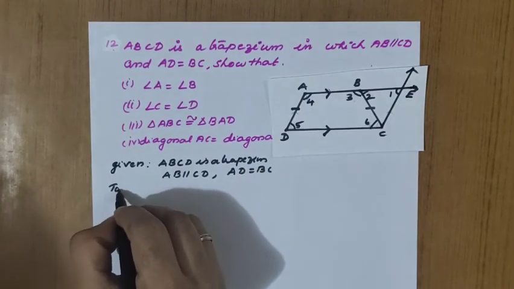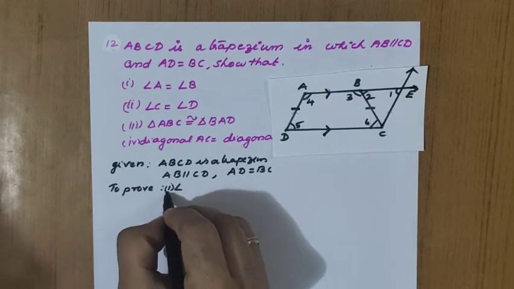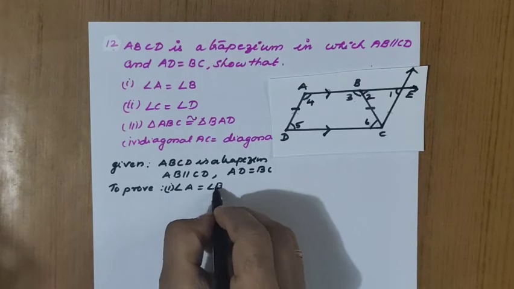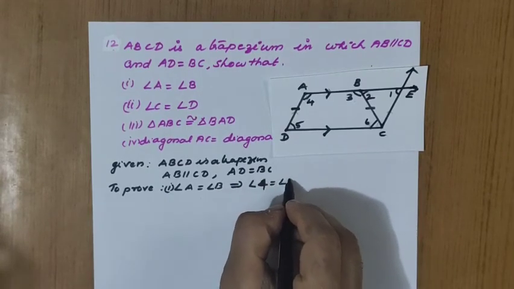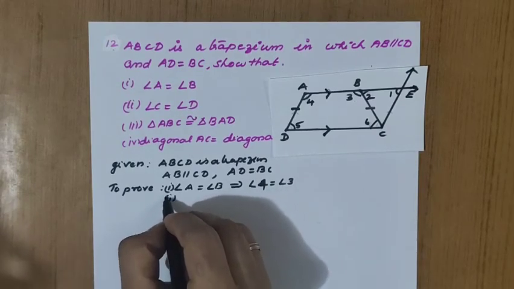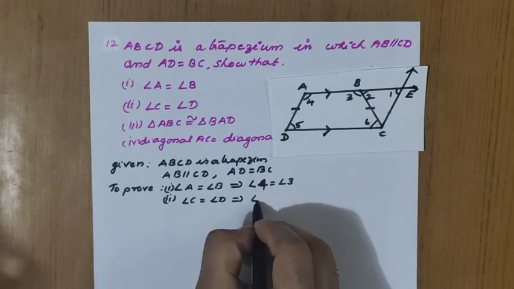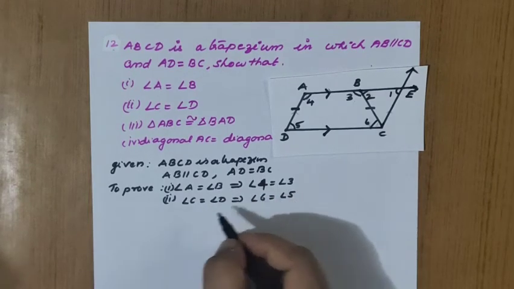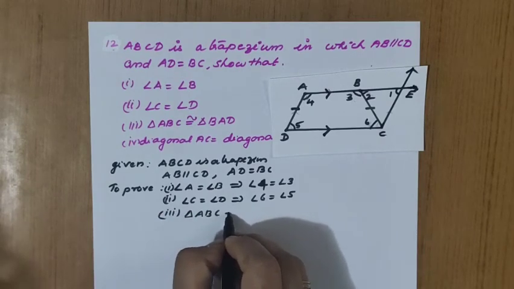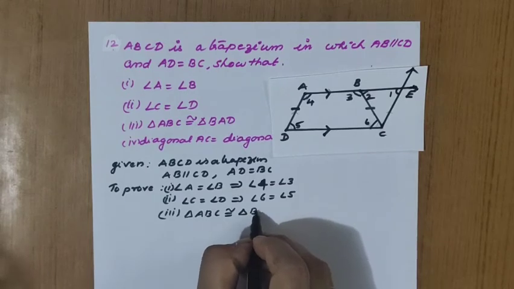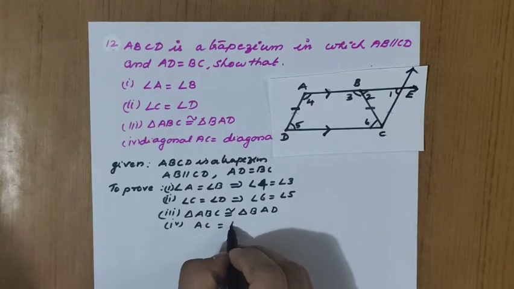To prove all four: that is, angle A equals angle B, which implies angle 4 equals angle 3. Number 2, angle C equals angle D, which implies angle 6 equals angle 5. What is the third to be proved? Triangle ABC congruent to triangle BAD. Fourth one, AC equals BD.